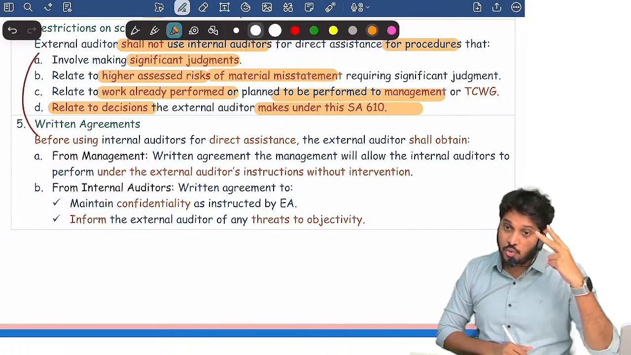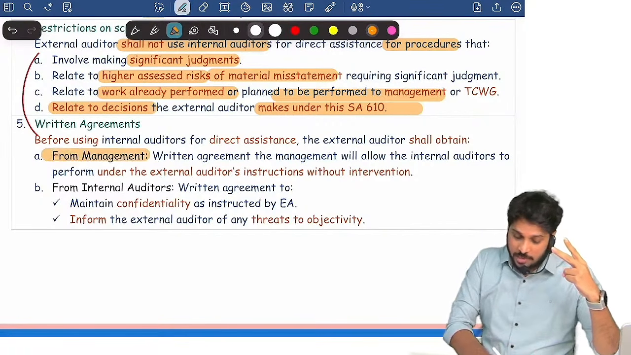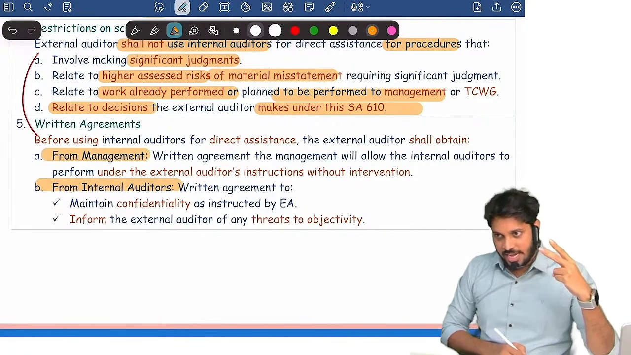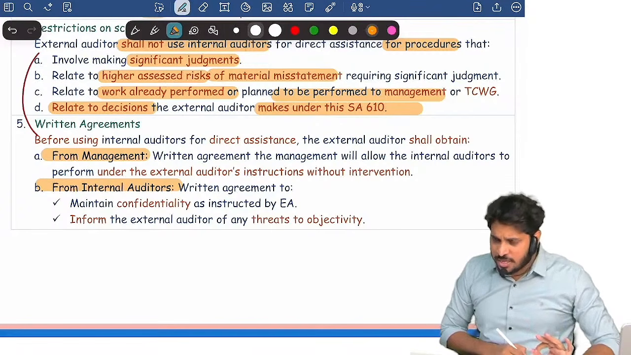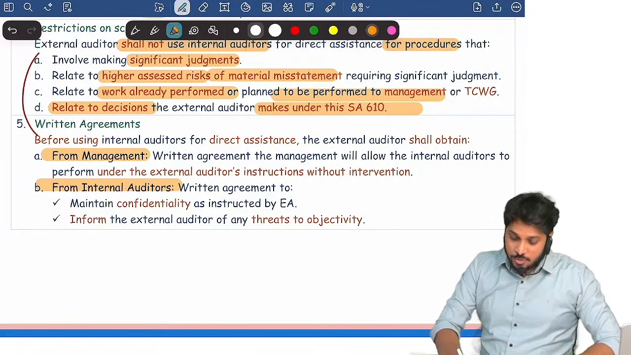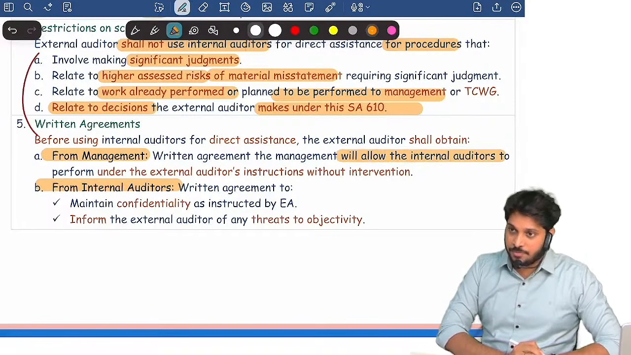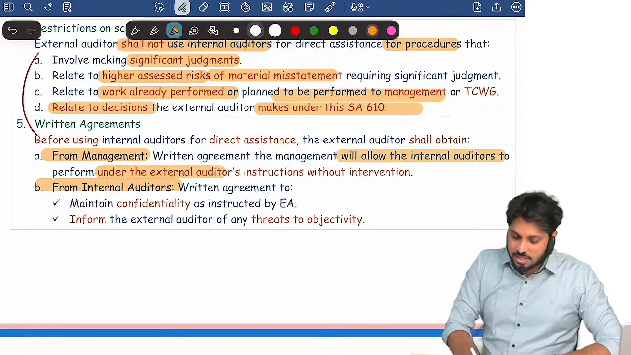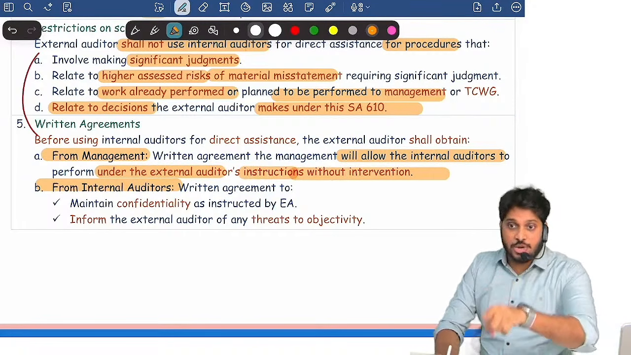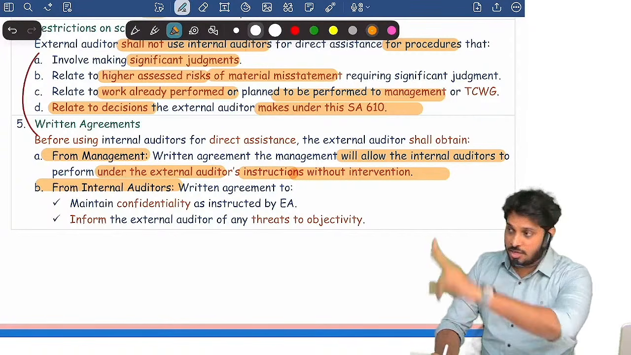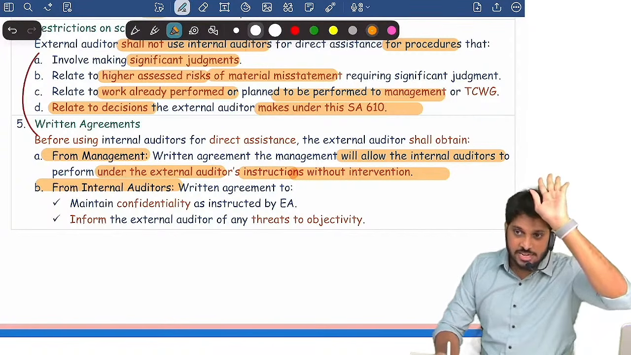Two things, two agreements you need to enter. One agreement with management, one agreement with internal auditor. What will you enter with management? That management will allow internal auditors to work under the external auditor's instructions without intervention. Management should not intervene. For the 20 days they are providing me, they should not intervene.